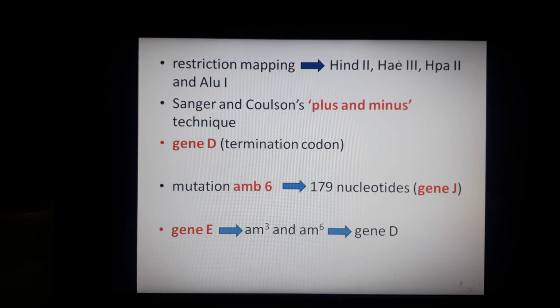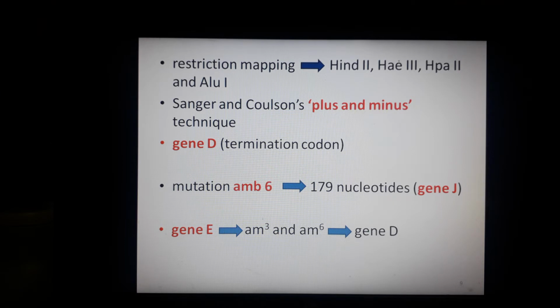Now let's discuss how the genes in the bacteriophage Phi X174 overlap, and what techniques or mechanisms have been employed by the authors that I have named above to understand this overlapping process. The technique that was employed by the authors was restriction mapping, and they employed this technique using several different enzymes such as HindII, HaeIII, HpaII and AluI. And what is restriction mapping?